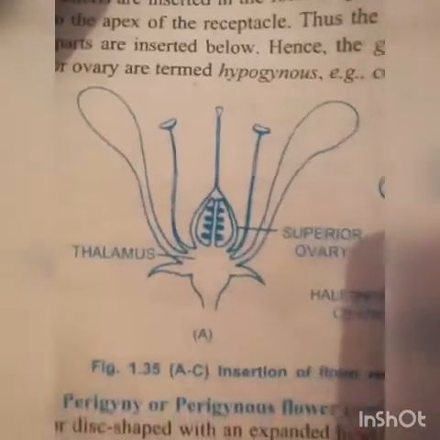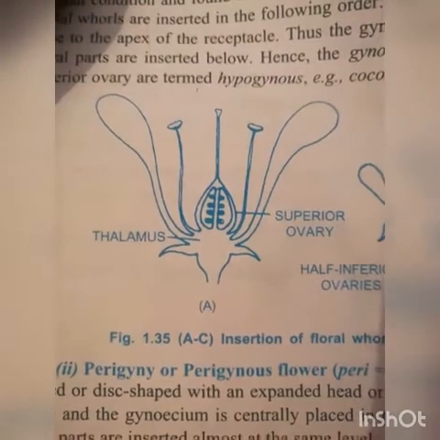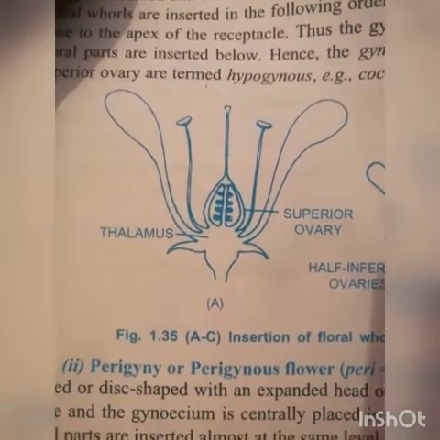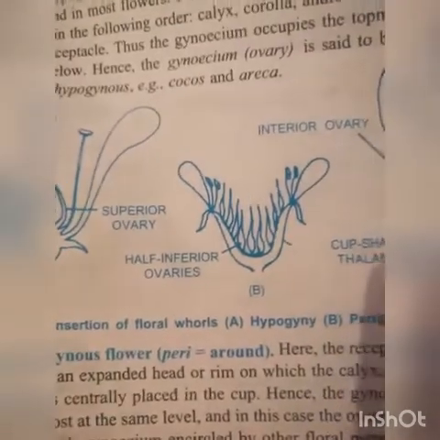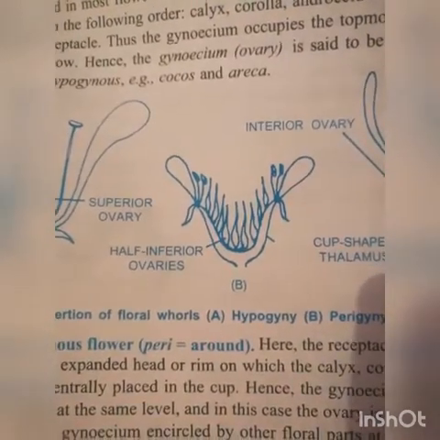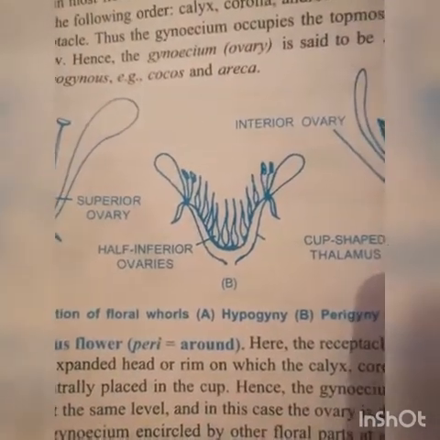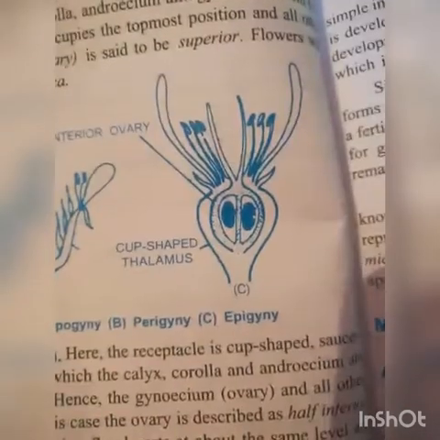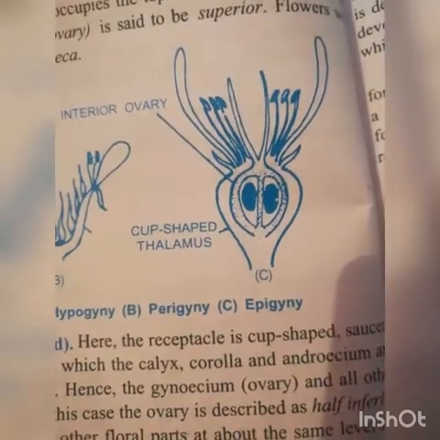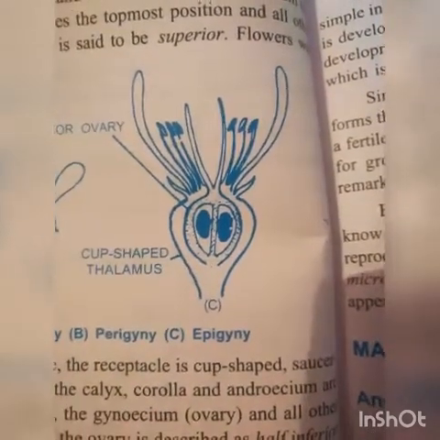See the figure. First one, that is hypogynous, means ovary is superior. Second one, perigyny, half inferior and half superior. Third one, epigyny.